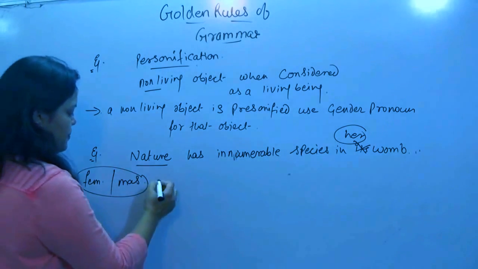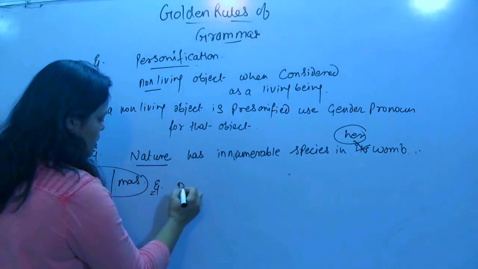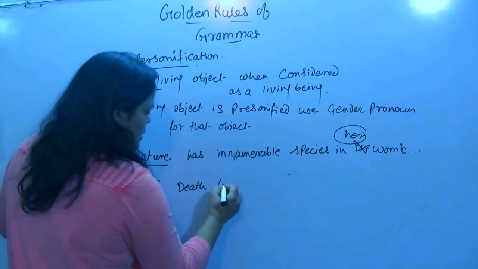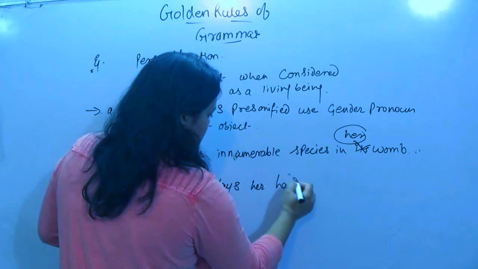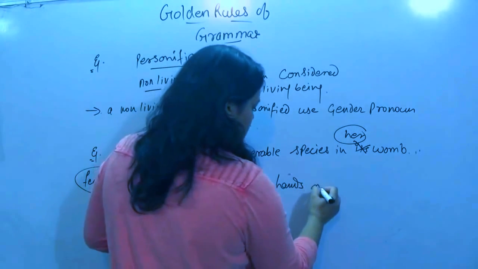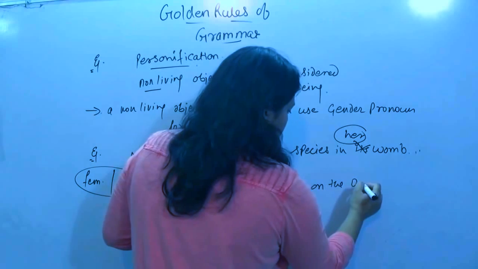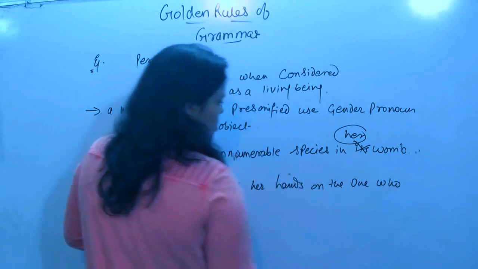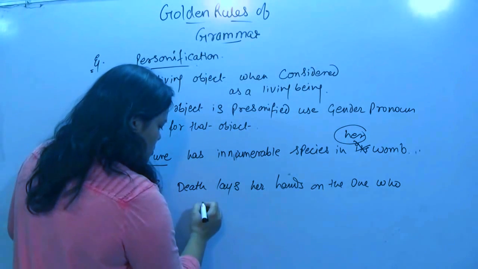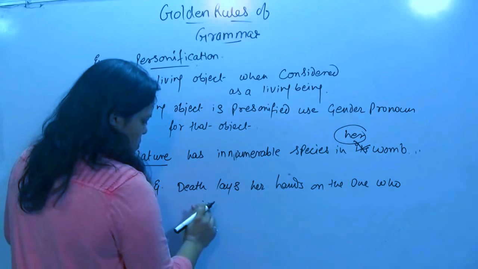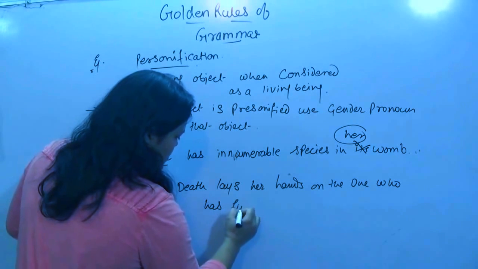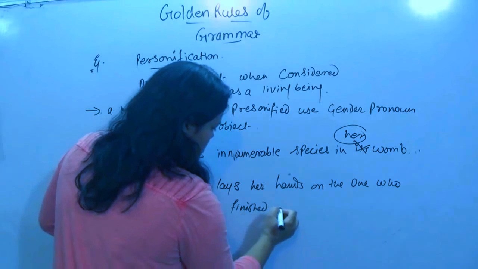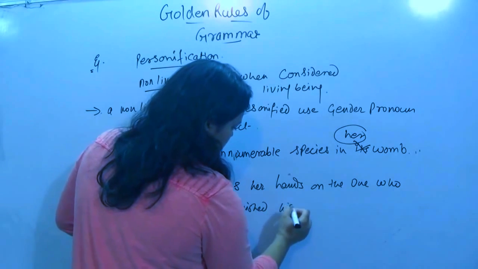Suppose if I say, death lays her hands on the one who has finished his time.